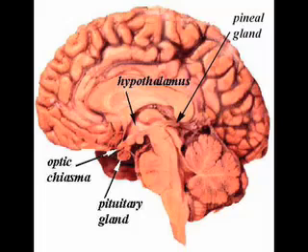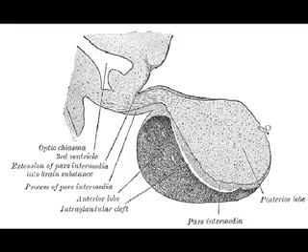Pituitary gland. The pituitary gland is a bean-sized structure that dangles on a slender stalk of tissue at the base of the skull. It's divided into two parts, the anterior and the posterior pituitaries. The pituitary gland secretes 9 hormones that directly regulate many body functions and controls the actions of several other endocrine glands.